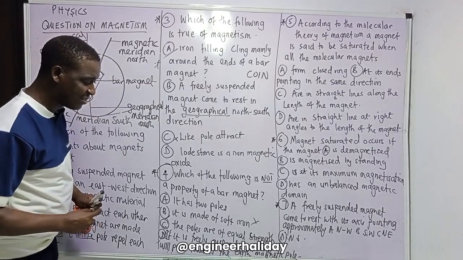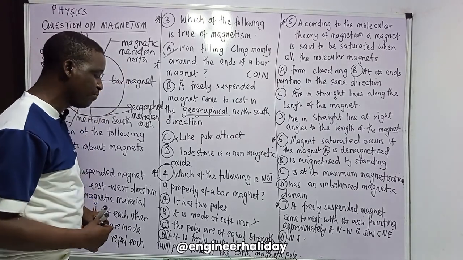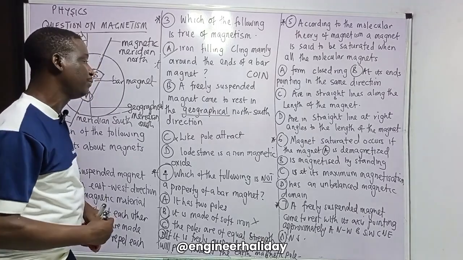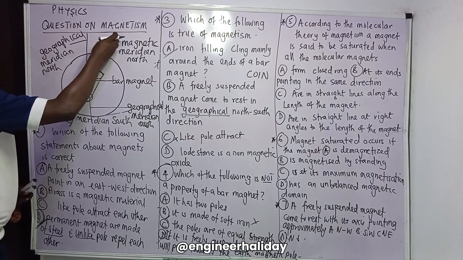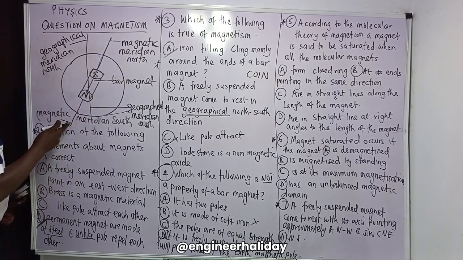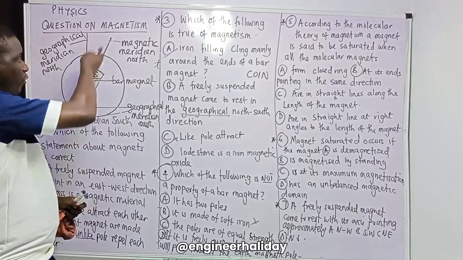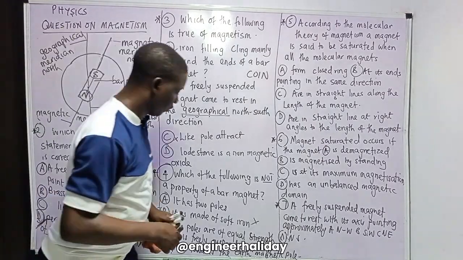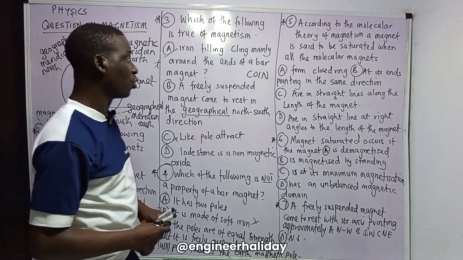Then they say if it's freely suspended, its end will point towards the earth magnetic pole. Yes, this is the earth magnetic north pole, and here can be called the earth magnetic south pole. So you can call it the earth magnetic pole. Yes, it will point towards the earth magnetic pole. So the answer to that question is B, that is wrong.